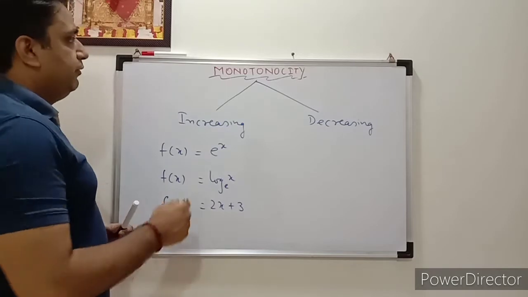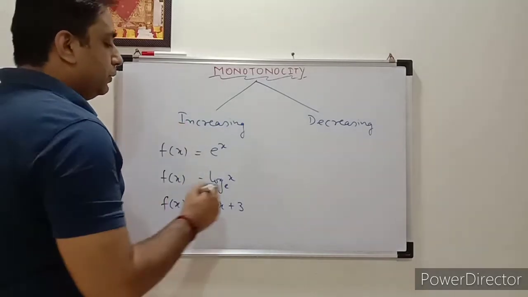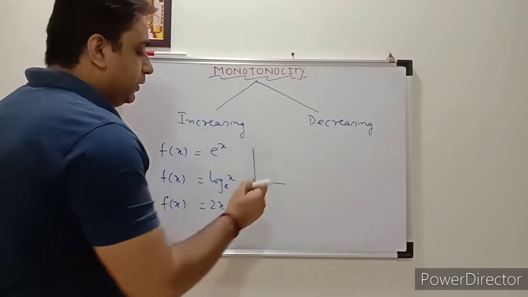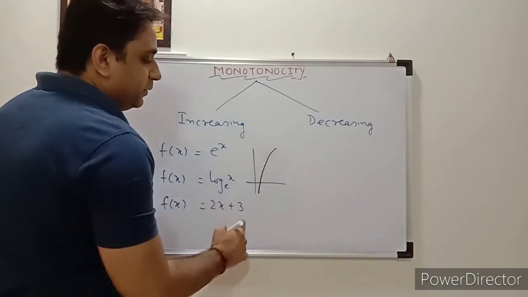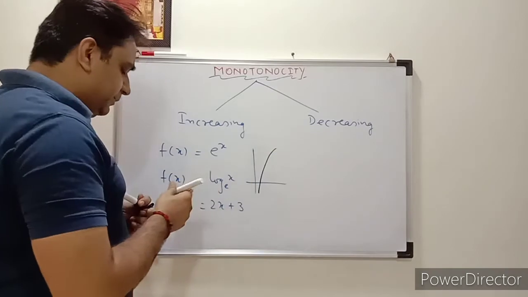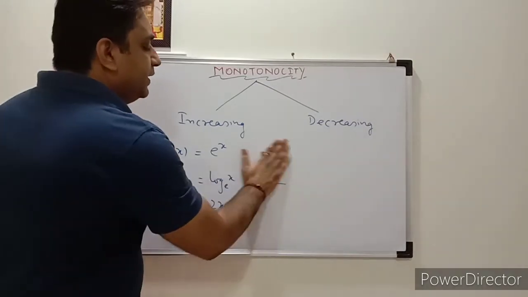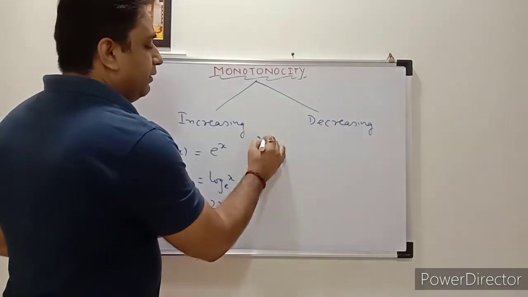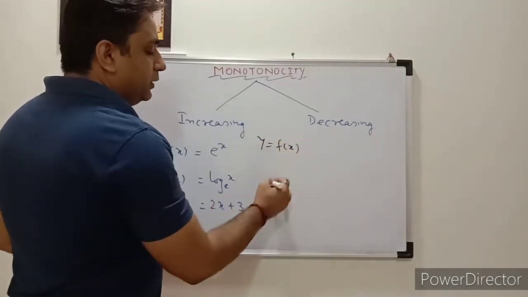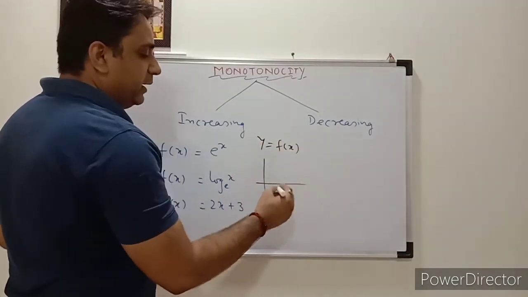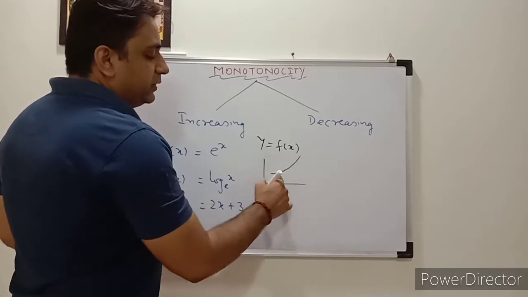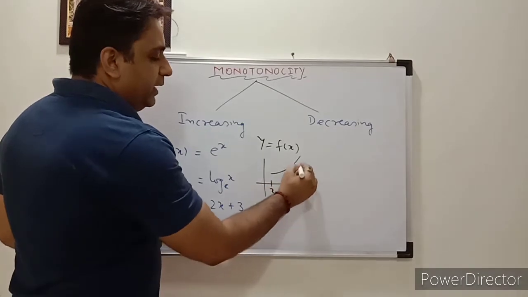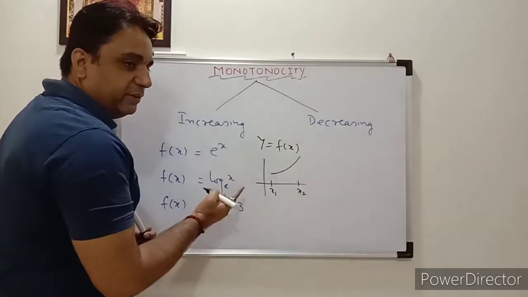For example, if you want to draw the graph of log x, what is the graph of log x? It is like that. So you can see that it is an increasing function, correct? So it is by nature. Increasing means what? Any graph you can draw, suppose you have y = f(x), and you draw the graph like that. Whatever the graph, if it is like that, it means the value of the function is increasing, correct? When moving from x1 to x2, the nature of the function is increasing.